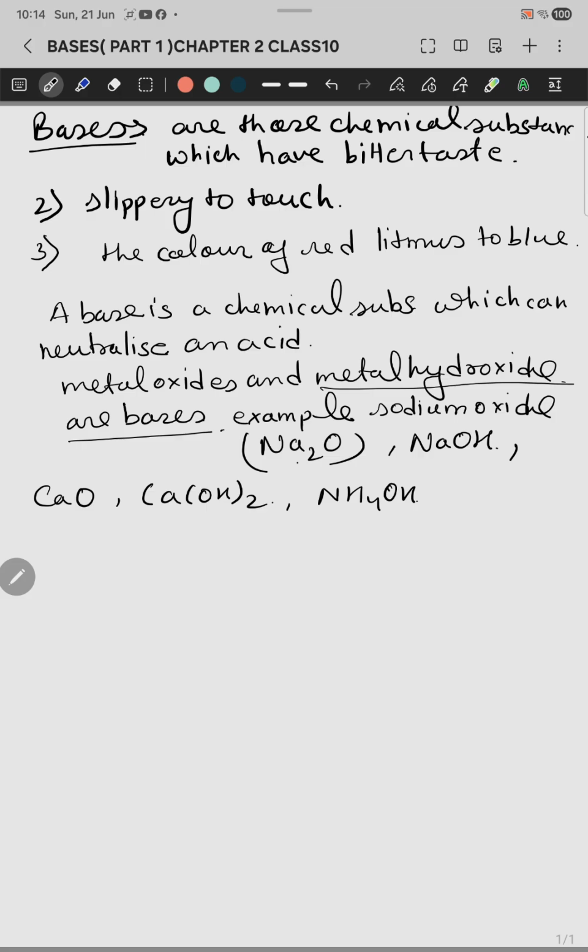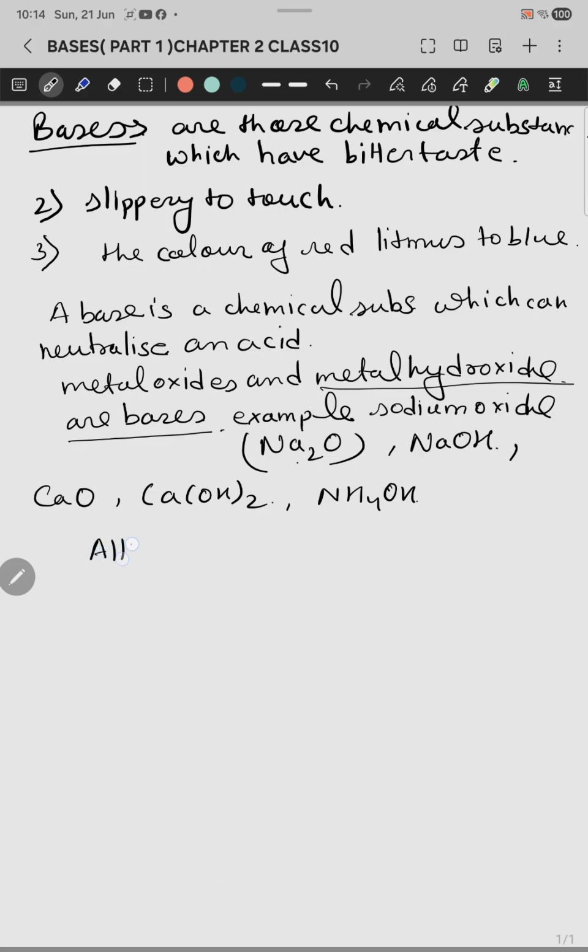So what is the actual meaning of base? Bases are those chemical substances which have a bitter taste and are slippery to touch. They change the color of red litmus to blue. And a base is a chemical substance which can neutralize an acid. These are the basic meanings of a base. I think this is clear to all of you.